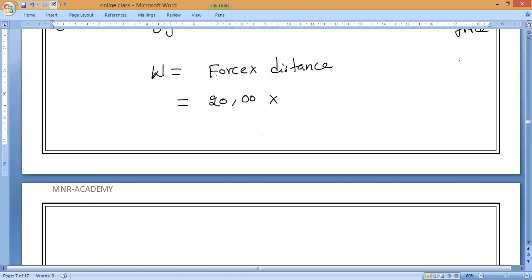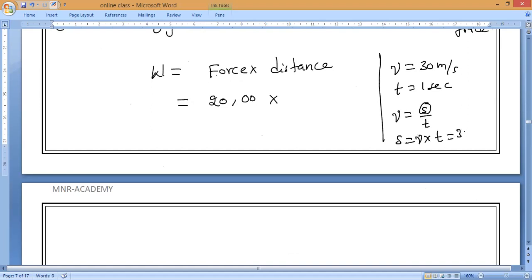Speed is equal to what? 30 meters per second. Now you can see speed is equal to 30 meters per second, time is equal to 1 second. Now what is the speed formula? Speed is equal to distance by time. Now we want distance, so distance is equal to speed into time, 30 meters per second into 1 second. Seconds will get cancelled. So now distance is equal to how much? 30 meters. If anybody is not understanding, please ask me. So distance is equal to 30 meters.